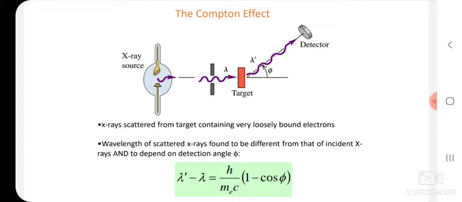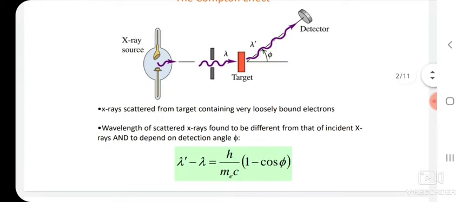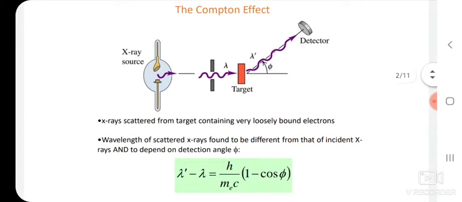The latter emerges as a scattered X-ray with a wavelength lambda prime, which makes an angle phi with respect to the incident direction.